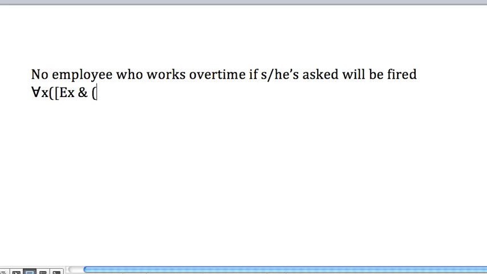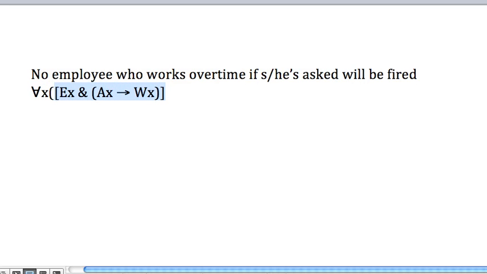So we'll use W for works overtime. It doesn't really matter. You can pick your own, but you'll get the idea here. If asked, then X works overtime. There is the subject. Employees who, if asked, work overtime.